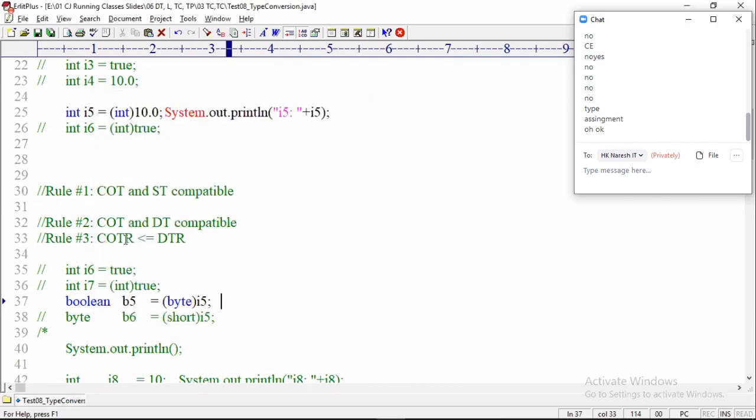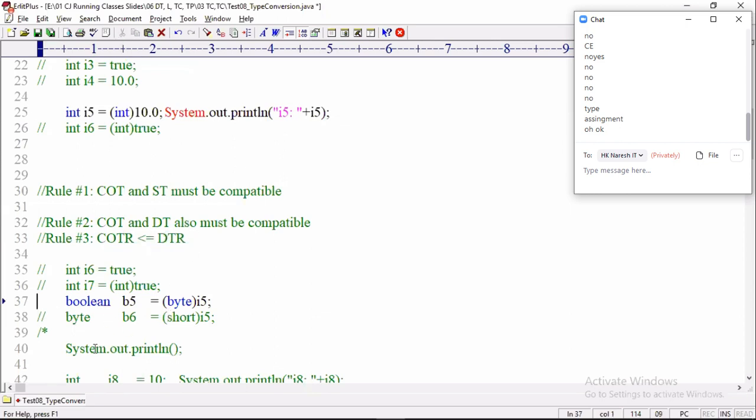Did you understand? If I use only the cast operator, the rule is cast operator type and source type must be compatible. If I use a cast operator with assignment, then cast operator type and destination type also must be compatible. Then the next rule: cast operator type range must be less than or equal to destination type range.